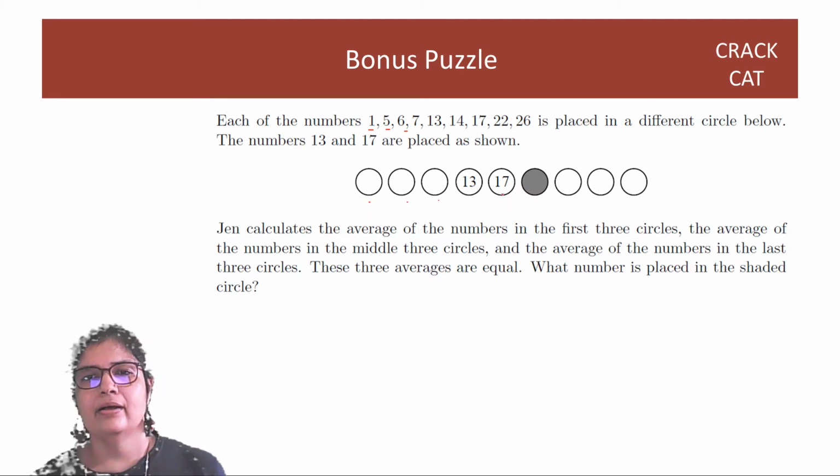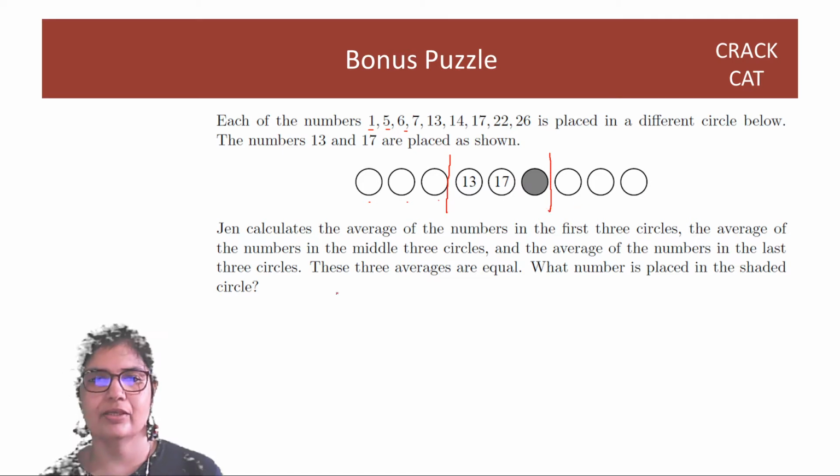Now you have to place them in such a way that the average of the first 3 is the same as the average of the second 3, which is the same as the average of the third 3. So if the 3 averages are equal, that means that the 3 sums will also be equal.